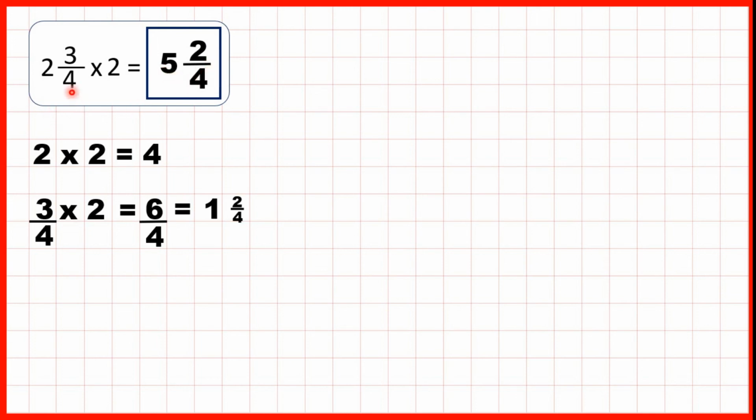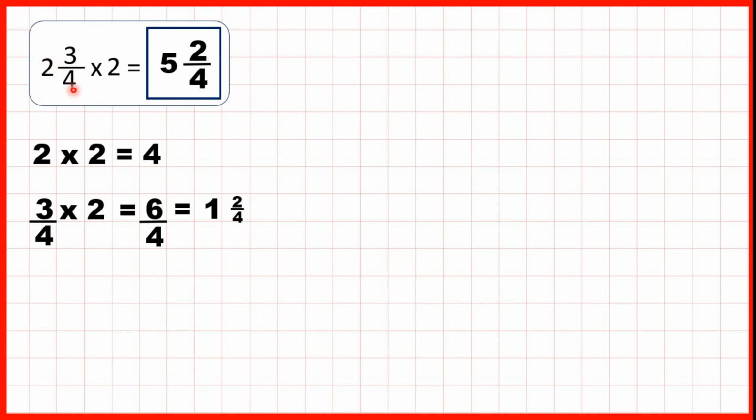Now there is another way to multiply a mixed number by a whole number, and that's to turn the mixed number into an improper fraction. In an improper fraction, the denominator stays the same, but we can multiply the whole number by the denominator and then add the numerator.